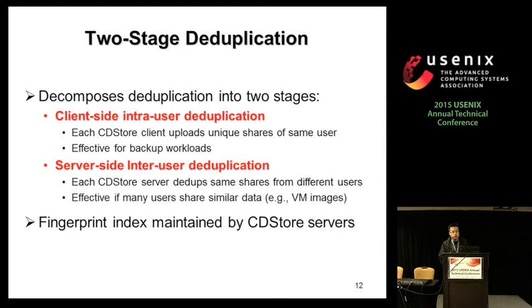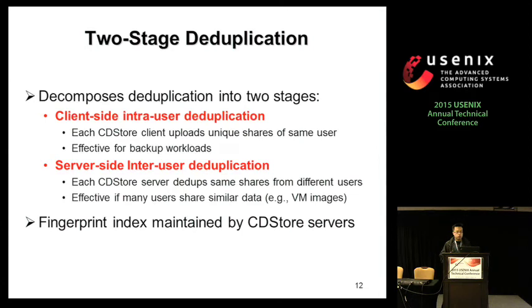We try to decompose deduplication into two stages. The first one is client-side intra-user deduplication. Each CDStore client will upload the unique shares of the same user. It will just perform the deduplication on its own data. And we believe that this is effective for backup workloads because the same user will make repeated backups, make small changes to the data.